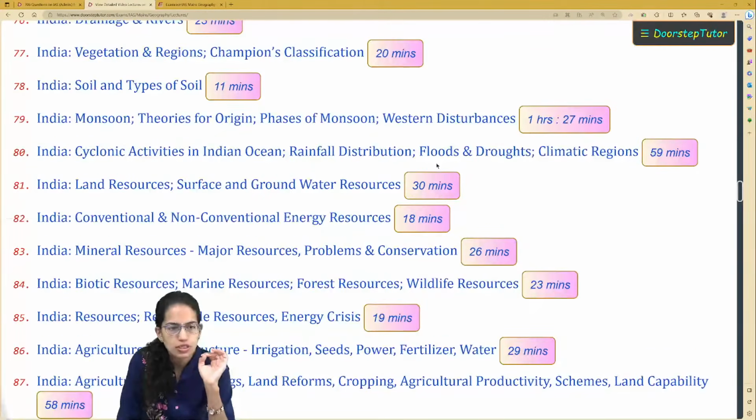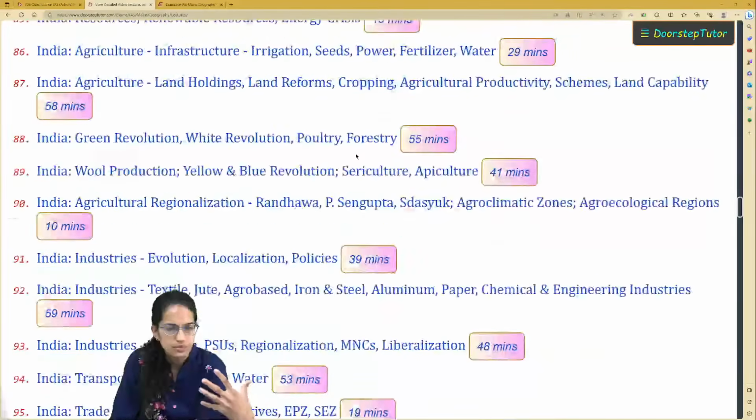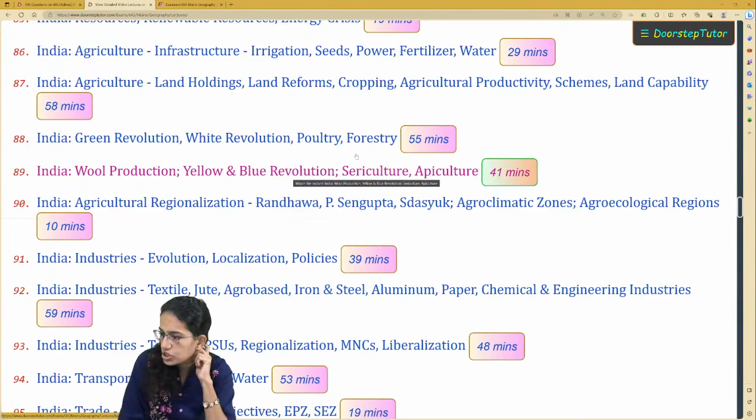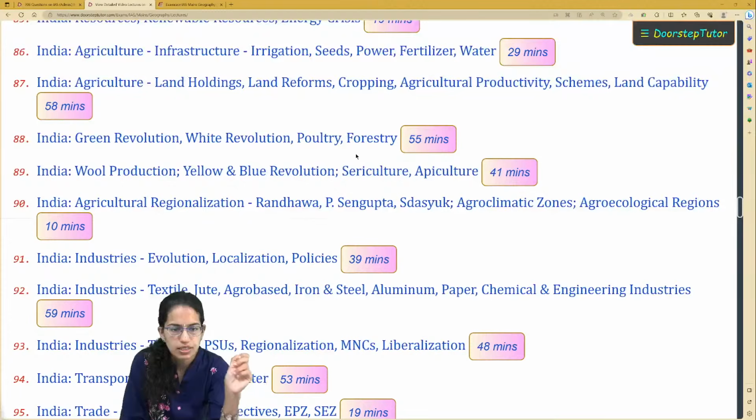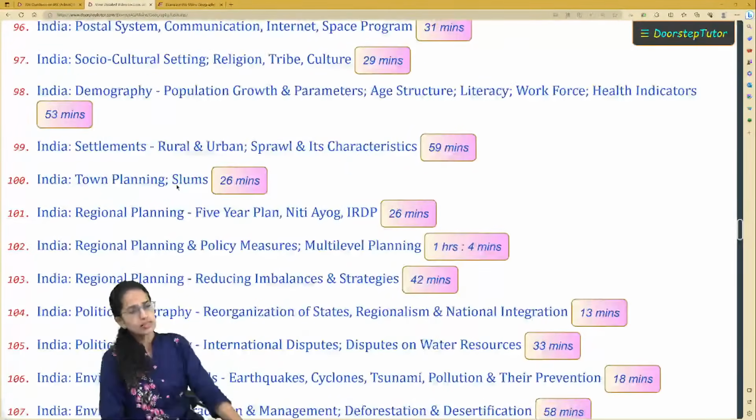Coming on to India, theories of monsoon, the phases of monsoon, western disturbances and the onset of monsoon are extremely important topics. The rest of the topics are more theoretical. You need to remember those, understand those and prepare well. In agriculture, one important topic is the green revolution, but we are also concerned with other revolutions as well: the blue revolution, sericulture, apiculture as other classifications. Under agricultural regionalization, Randhawa is a common classification, but you also need to go for Sapre's classification and the difference between agroclimatic and agroecological regions. How would you differentiate those two? So those are some important topics.